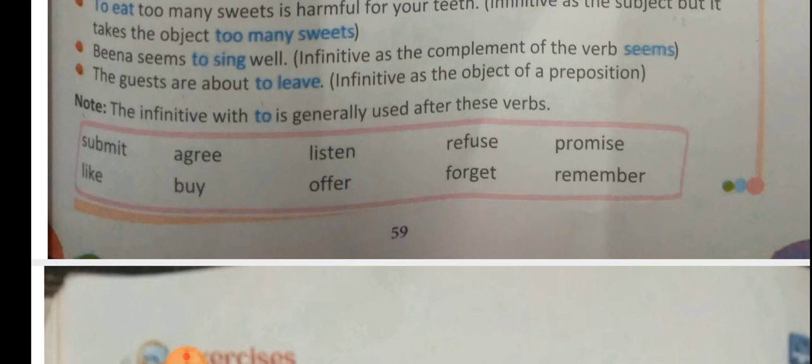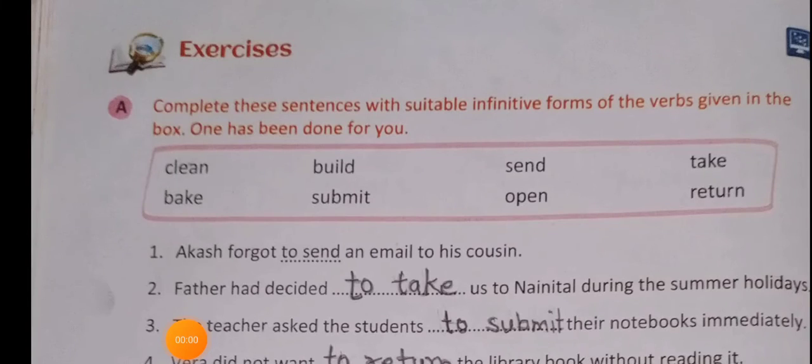There are certain verbs with which you have to use the to-infinitive: submit, agree, listen, refuse, promise, like, buy, offer, forget, remember. To make the meaning of the sentence clear, with this kind of verb you have to use to-infinitives. Now we will see the exercise on how we have to use the to-infinitive.